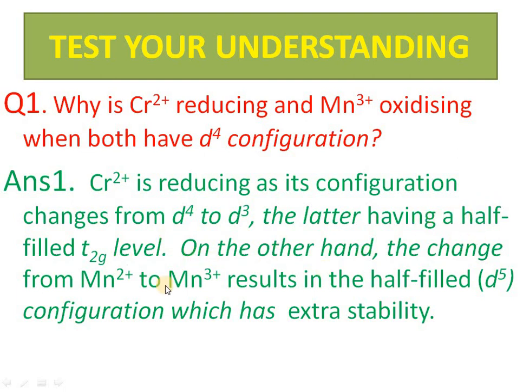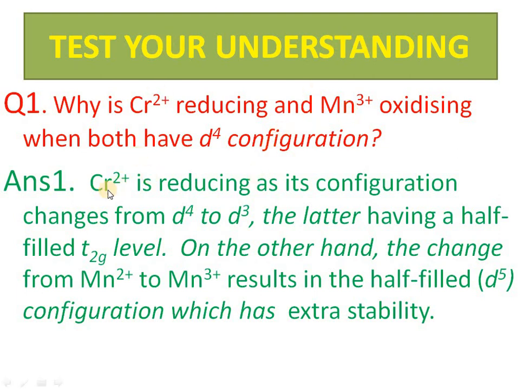On the other hand, manganese 2+ is 4s0 3d5, and Mn3+ is 3d4. When Mn3+ gains an electron and changes to Mn2+, it results in the formation of the half-filled d5 configuration.